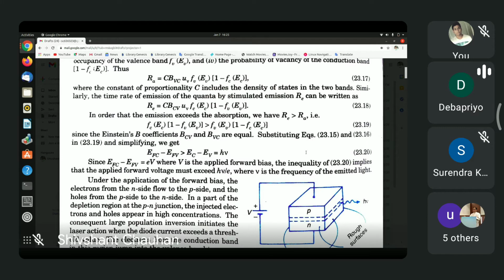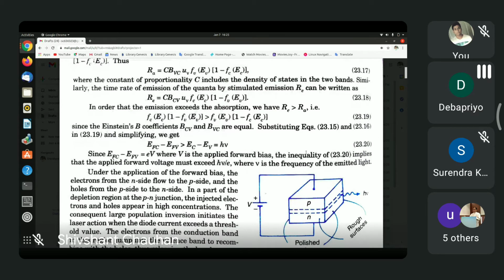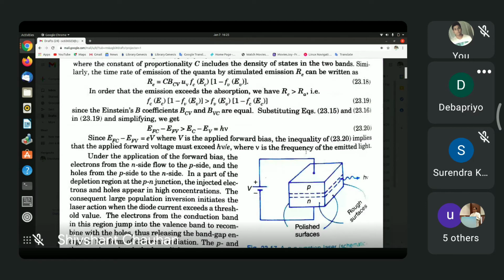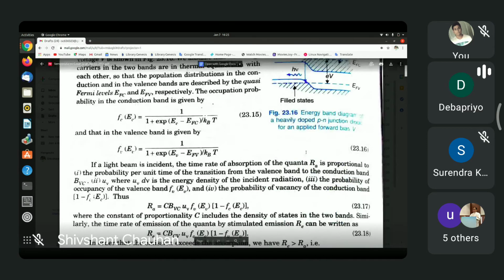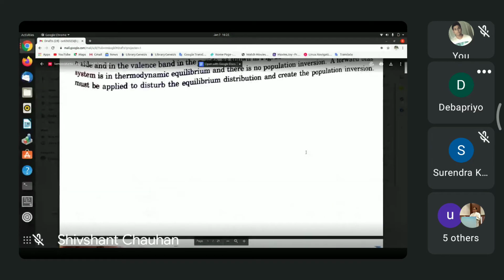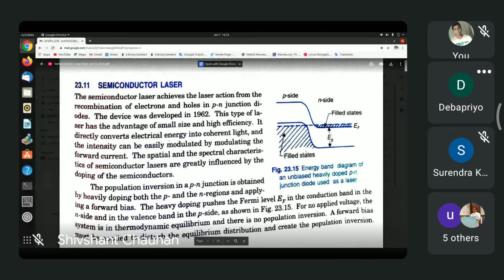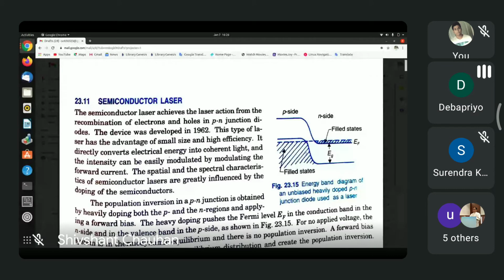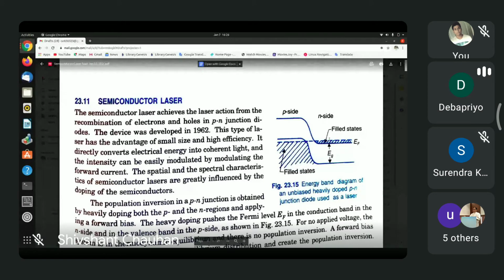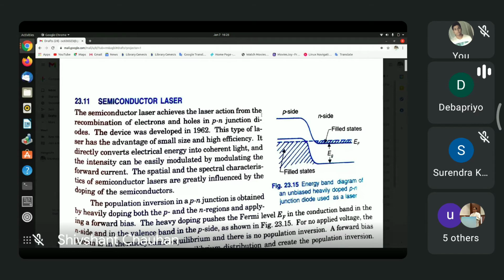So you can see this in figure 23.15. That was on the previous page. In the previous page, you had this figure, so you know what Eg is. It is the band gap, and h nu is the energy of the photon. So h nu has to be more than the band gap for this kind of transition to take place. So let's go to the next page.